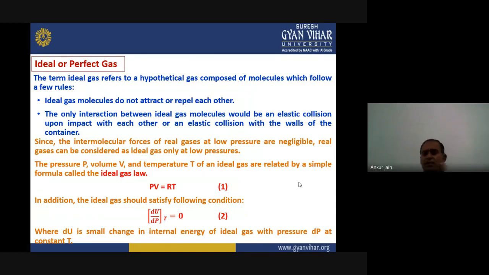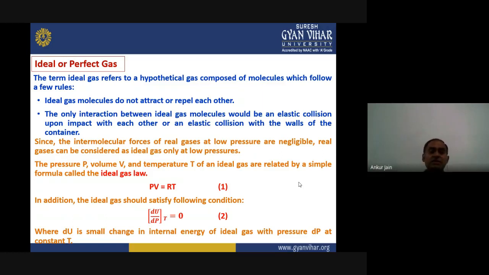Okay, we have already talked about matter, how it is formed, what the types are, and all the properties related to it. Now we will focus on the gaseous state, and in this unit we will first consider the ideal gas, or we can call it the perfect gas. As the name suggests, the term ideal gas refers to a hypothetical gas, because there is nothing ideal on our planet Earth. The ideal gas refers to a hypothetical gas composed of molecules which follow a few rules. These rules are given here point-wise.